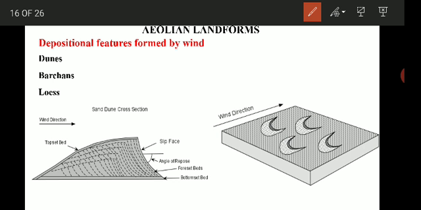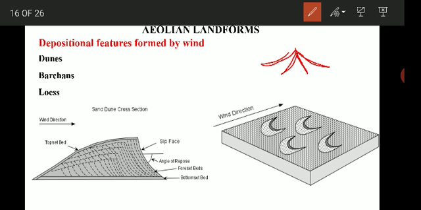Then we have different types of dunes, like some dunes formed in a star shape like this. Depending upon the direction of the wind, and how much sand is carried by the wind, it gives different shapes to the dunes.